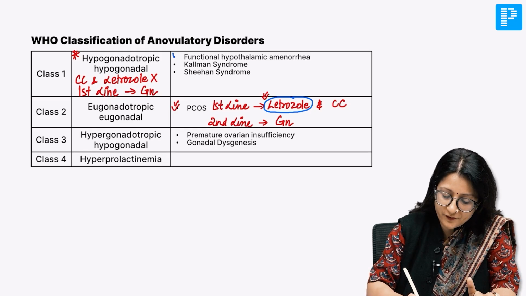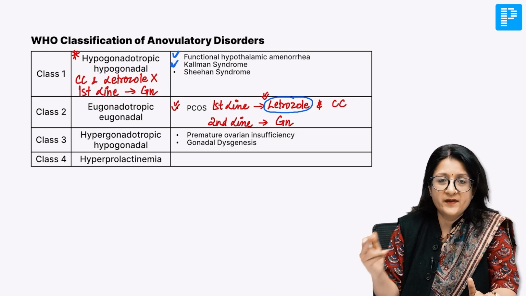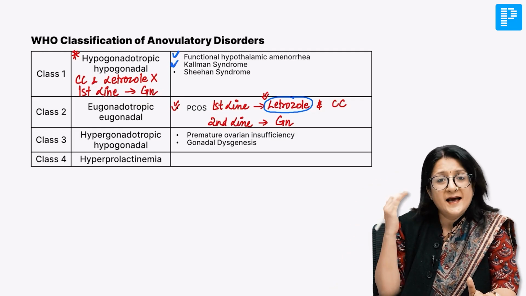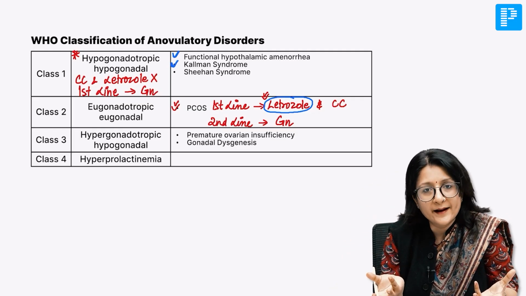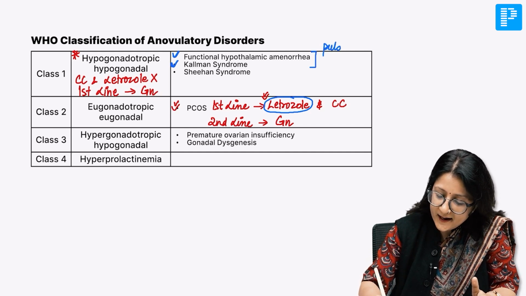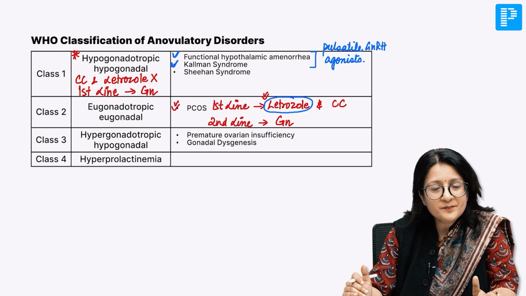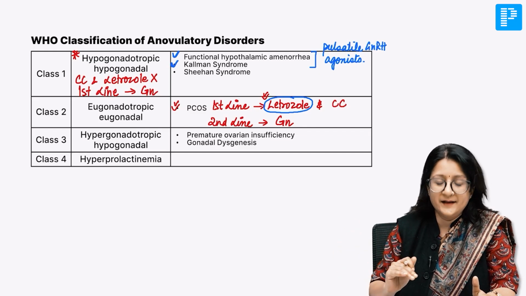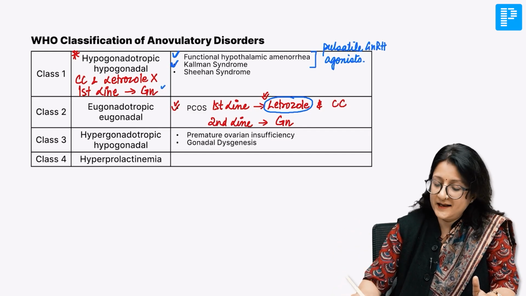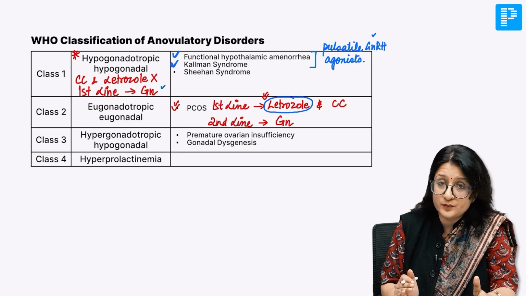For example, if you have functional hypothalamic amenorrhea, or Kallmann syndrome where there's congenital deficiency of GnRH, as long as the anterior pituitary is okay, pulsatile GnRH agonists can be used. But generally it is more convenient and less costly to use gonadotropins instead of pulsatile GnRH agonists. So generally, first line is gonadotropins.